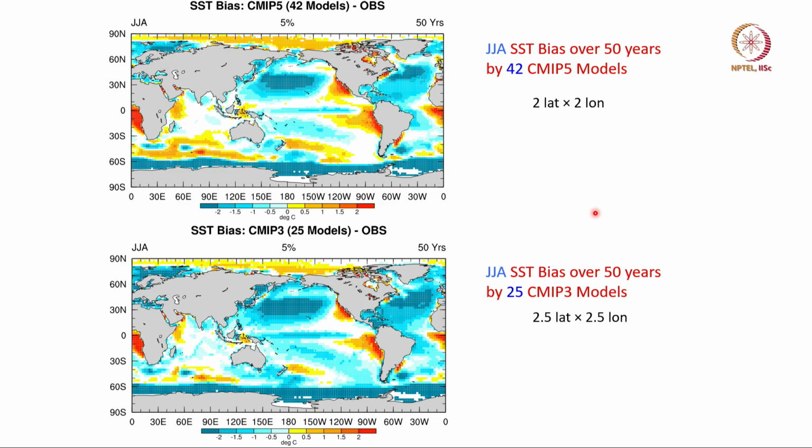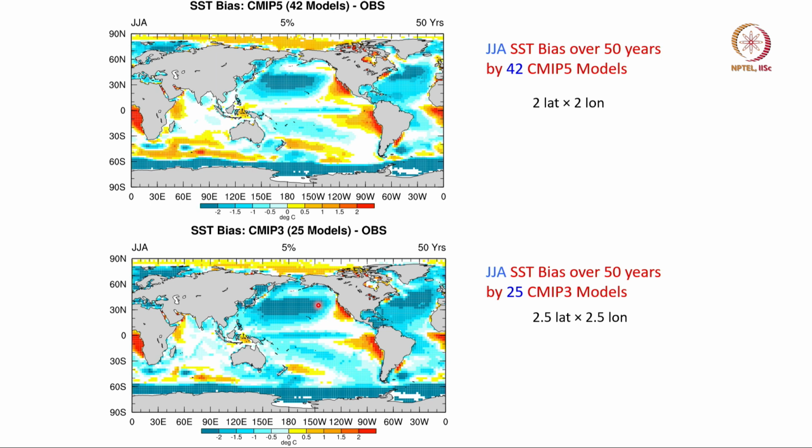Now, the first example I discussed, which I will repeat because it is important: the major problem that the coupled models have is what is called the SST bias. That is, the temperature of the ocean is lesser than what is observed. You can see two versions of the CMIP series. CMIP 3 is the old one, CMIP 5 is the more recent one, and averaged over 50 years you see that there is a huge negative cold bias in the Pacific Ocean.